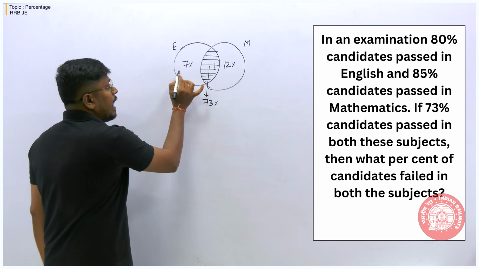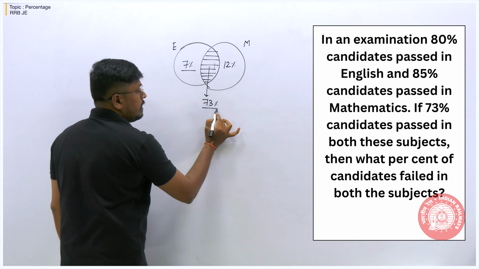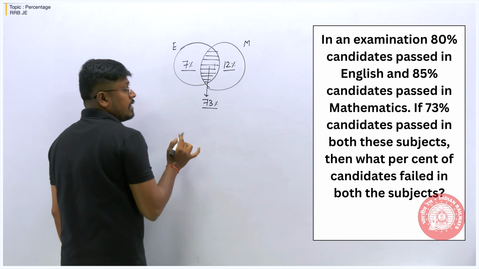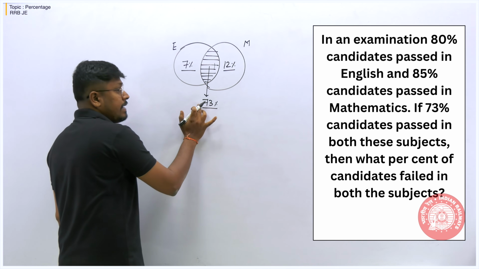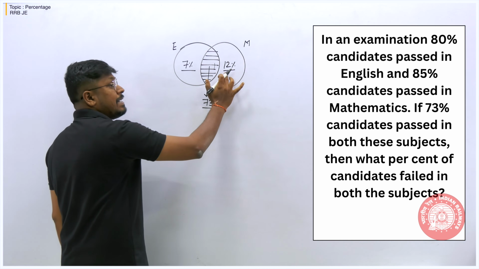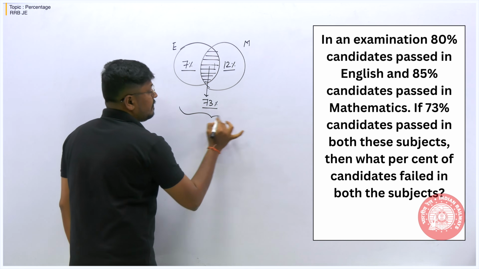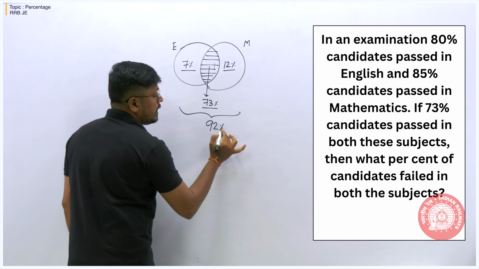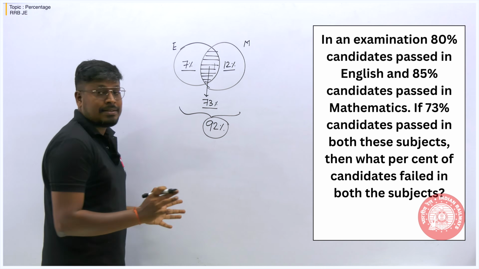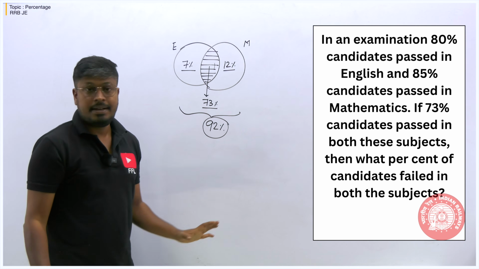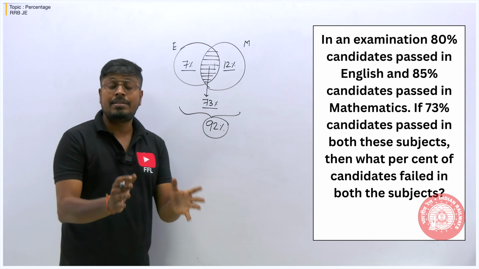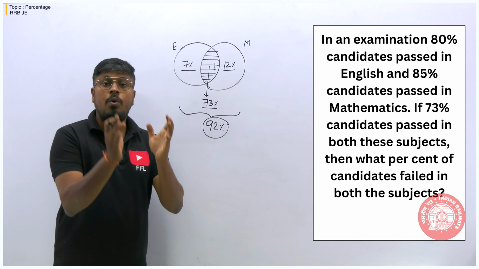So now when you add 7%, 73% plus 12%. So 7 plus 73 will be 80. 80 plus 12 will be 92. So from this we can say that 92% of students passed in the English or mathematics subject. So now our target is to find what is the total percentage of students who failed.